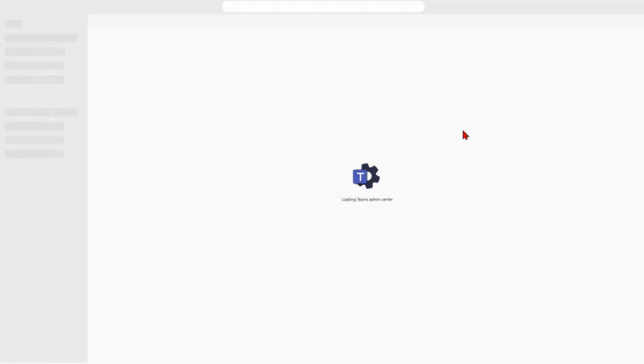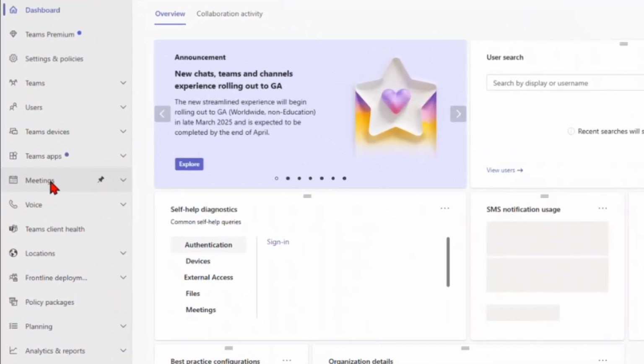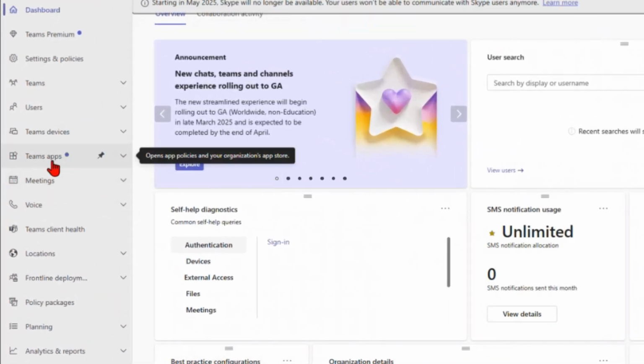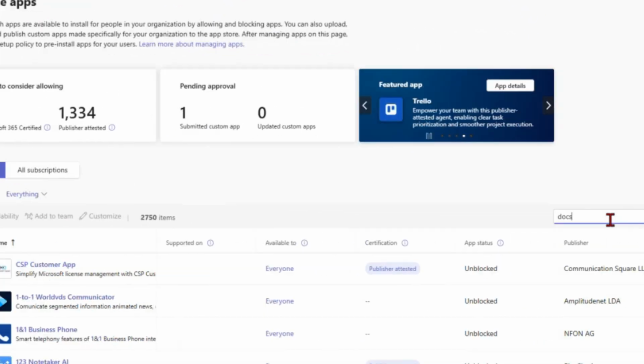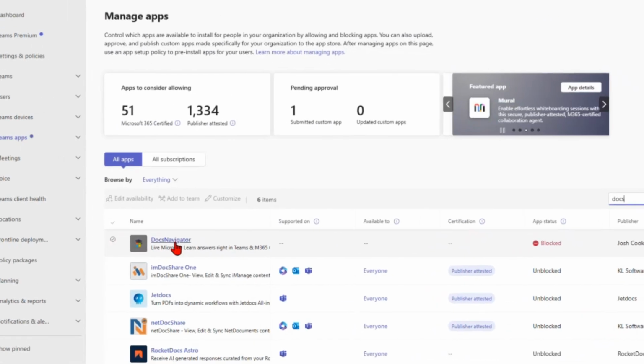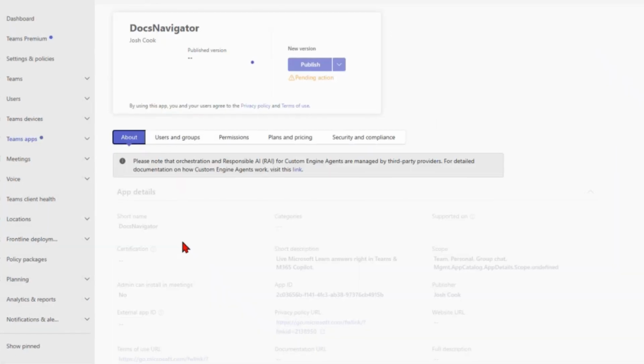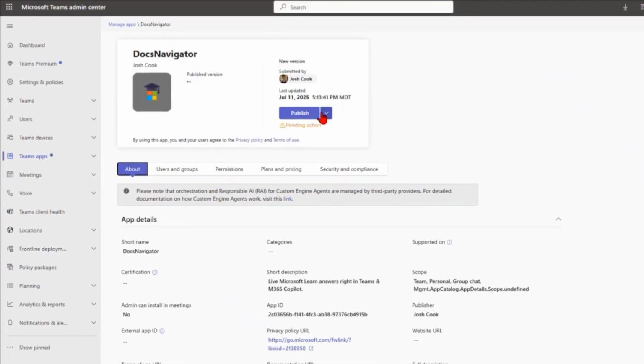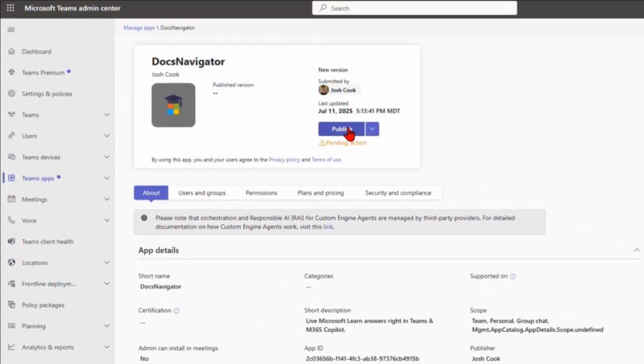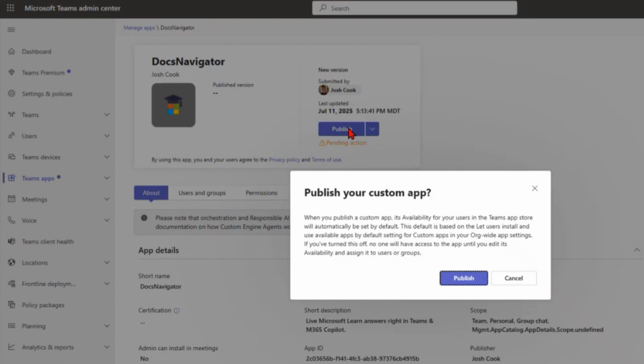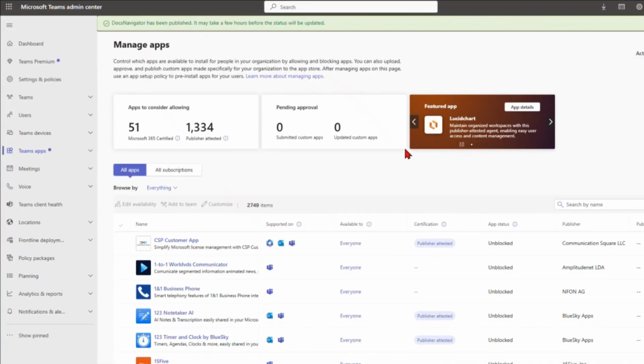Now, if you're a Teams admin, I'll walk you through that as well. In the Teams admin center, there's this little section called Teams apps. Manage apps, search for my Docs Navigator, and I'm going to approve it by clicking on publish. And there we go. Now it does say it might take a few hours for it to update fully.